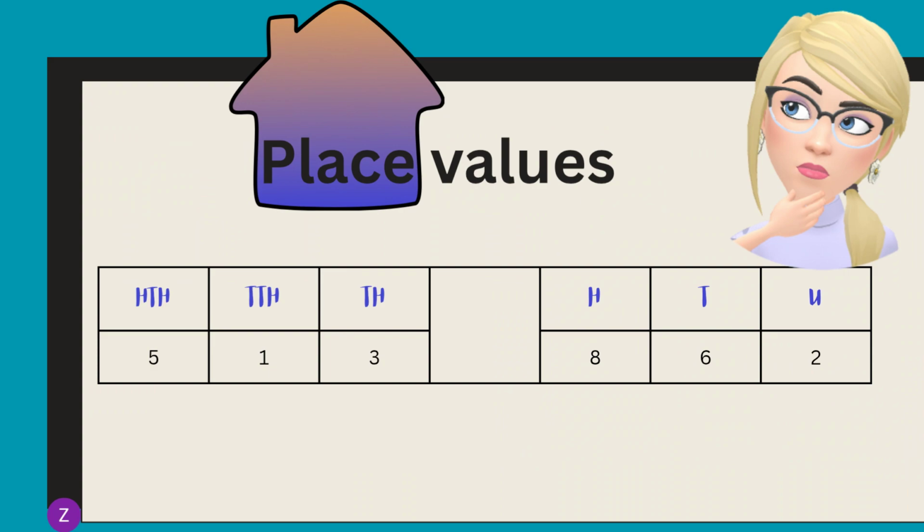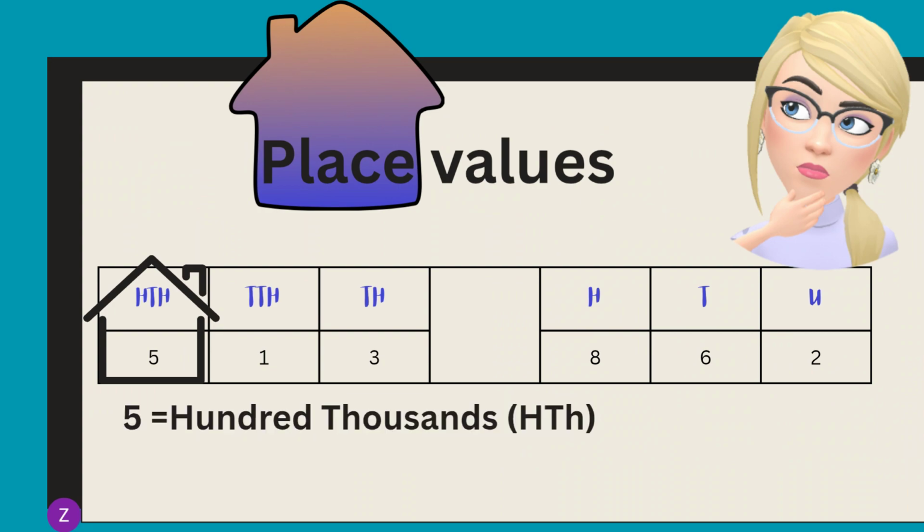So if we now firstly look at the 5, the house or the place value of the 5, if you look at where it stands, is 100,000. So we will say if it was the value 500,000, but the place value will be without the numbers. It is just 100,000.